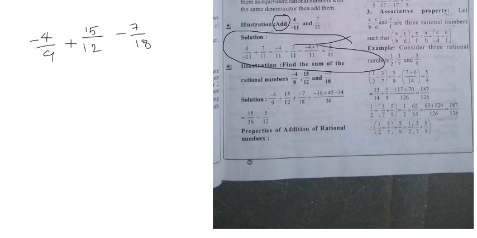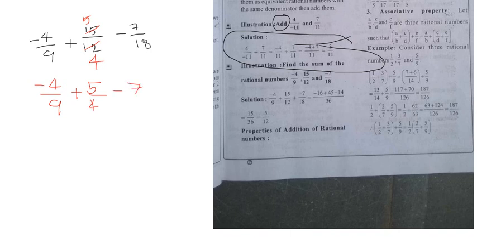See guys, how to solve this type of model problems. Before solving this problem, I can tell one thing: can I cancel this number in the 3 table, 3 5s are 15 and 3 4s are 12. Okay, now write minus 4 by 9 plus 5 by 4, I wrote 15 by 12 in simplest form, and minus 7 by 18.